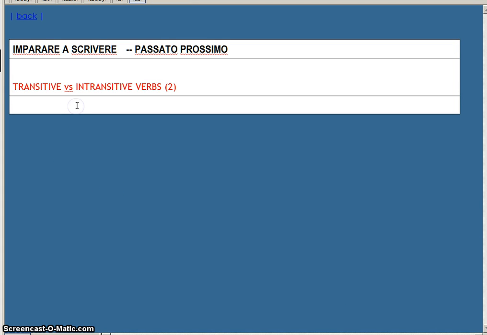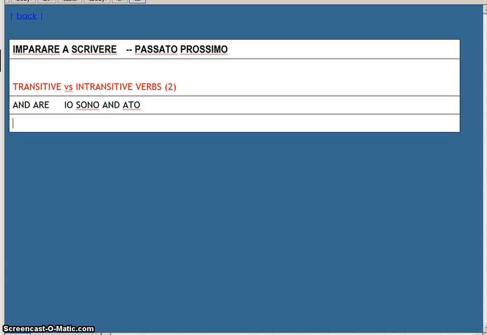The verb is andare. I separate the stem and the suffix on the infinitive, and the regular form of the past participle is andato. We know it is intransitive because the dictionary told us. Therefore, the auxiliary verb is essere, and we put in the present form of essere. Io sono andato. Let's do it with a different verb.